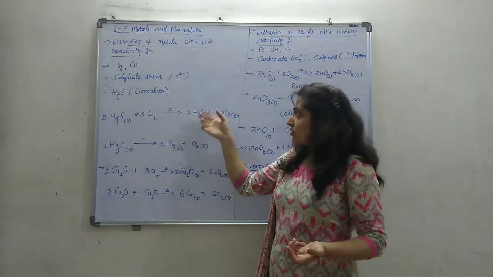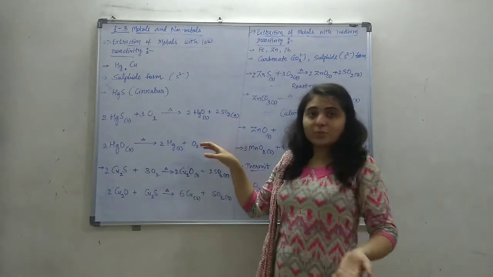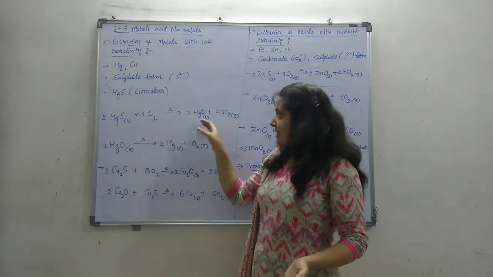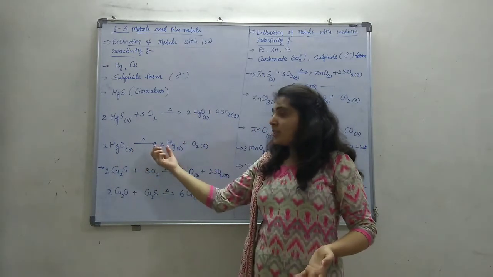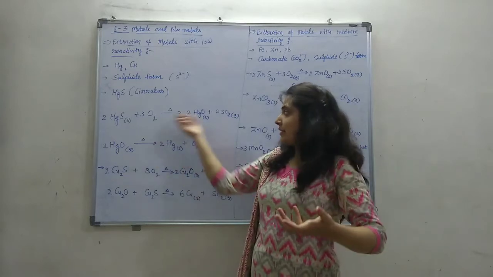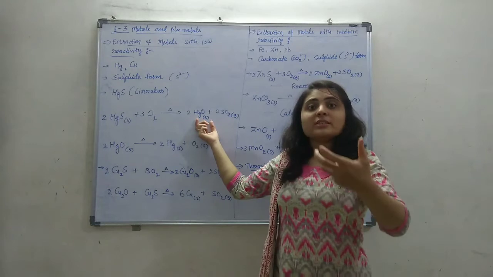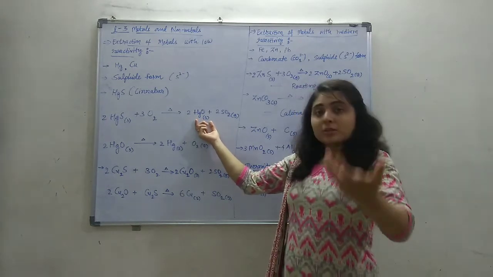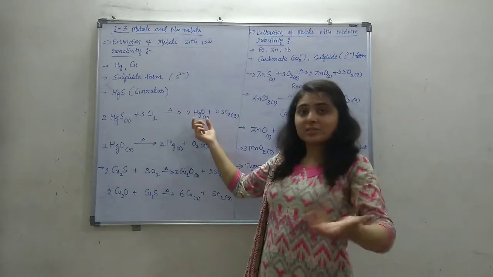This is the roasting process we can say. In the same mixture, in the same vessel, this oxide will be heated again. As the HgO is produced, the heating process is continuing.